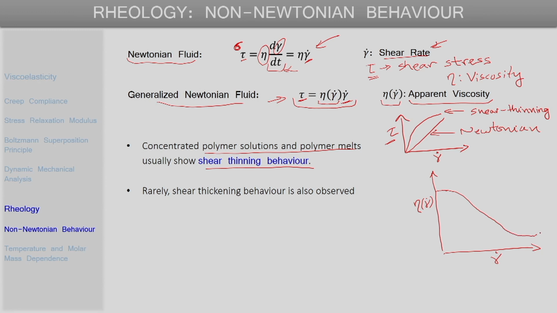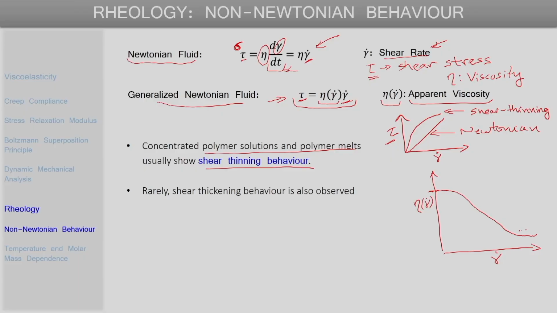At very high shear rates it might also again become horizontal. So, at very low shear rates polymeric liquid can behave kind of like a Newtonian fluid, but as the shear rate is increased and the polymer chains tend to elongate, that will lead to a shear thinning kind of behavior where the viscosity of the material decreases. At very high shear rates, where almost all polymer chains are well aligned in the flow direction, again the viscosity becomes pretty much constant, but the viscosity value will be very low, and that is what is shown by this constant at very high shear rates.